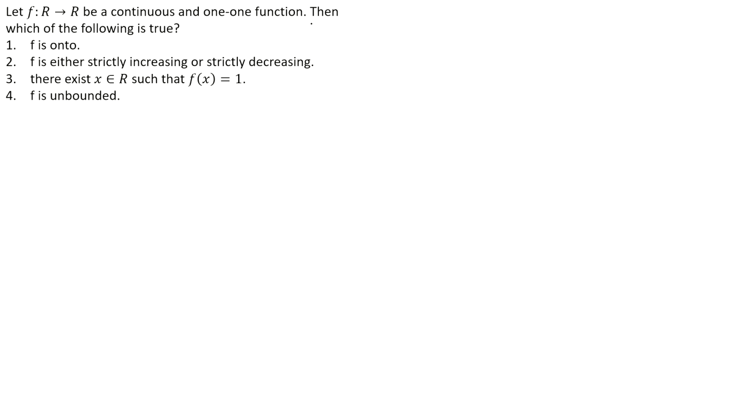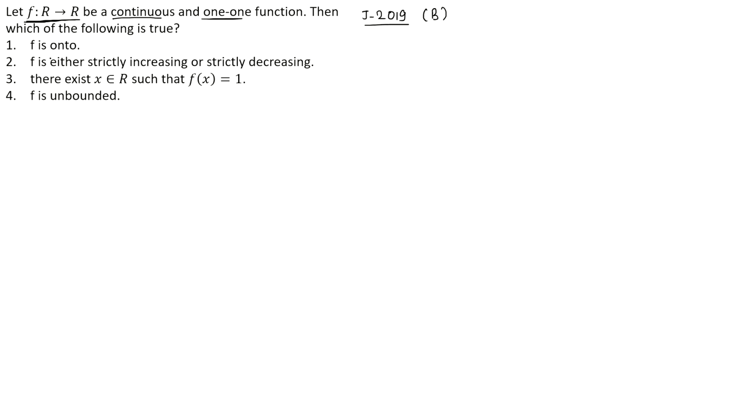Doing the question from CSIR NET June 2019. The question is from part B and therefore is of 3 marks. The question is, let f from R to R be continuous and 1-1 function. So we have been given that f is a function from R to R which is continuous and 1-1 also. Now we have to determine which is true.